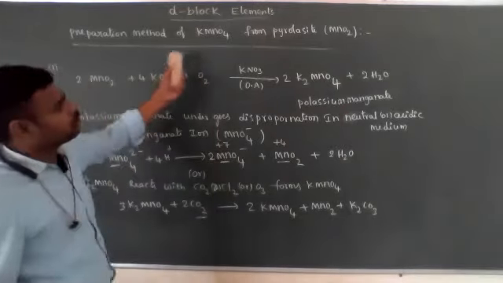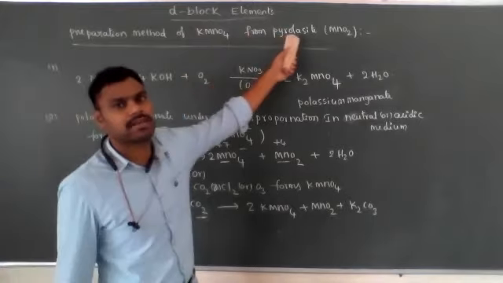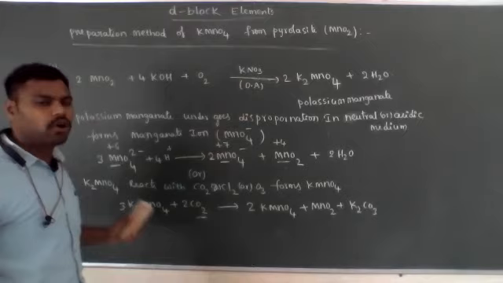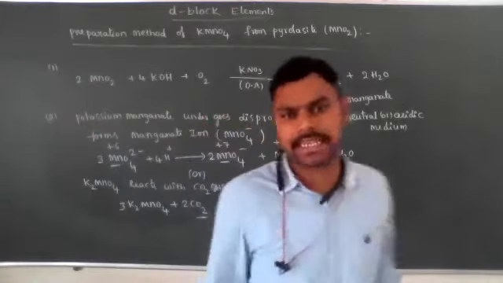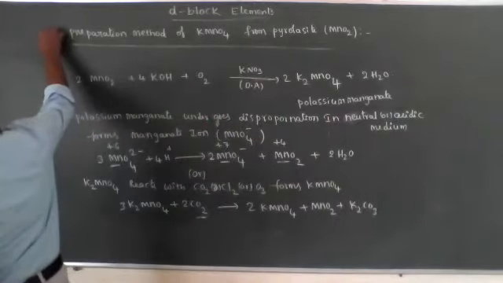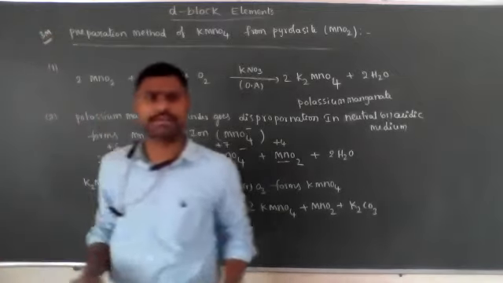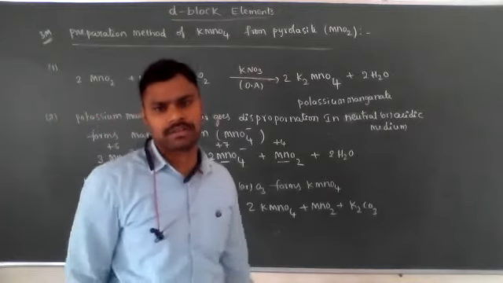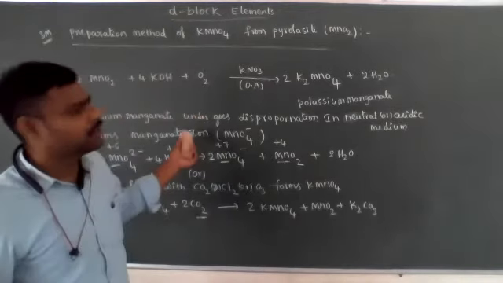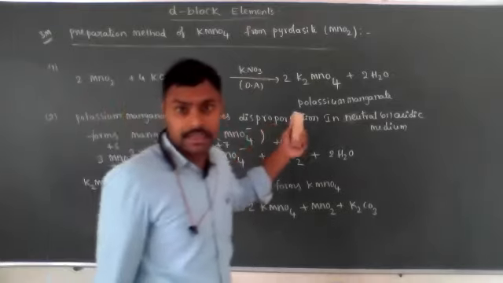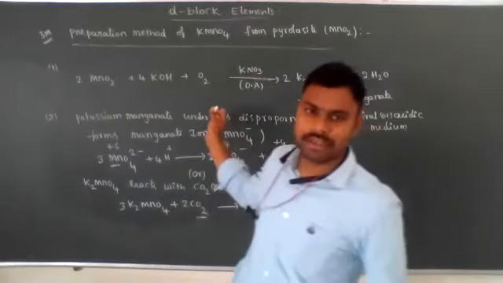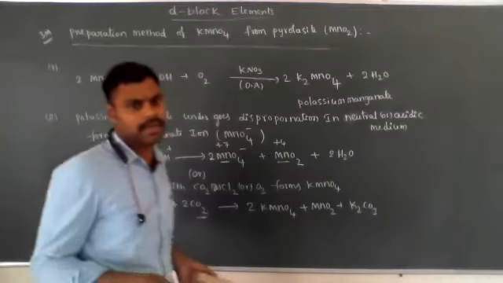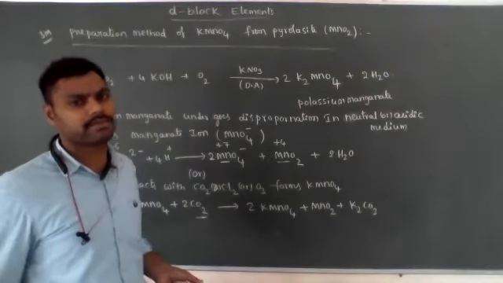Generally, we prepare KMnO4 from pyrolusite ore. The starting material is MnO2. This question is asked in the board examination every year, a compulsory 3 marks question. Either the K2Cr2O7 preparation method or the KMnO4 preparation method, any one question is guaranteed for 3 marks. If K2Cr2O7 is asked, then in the next year they will ask KMnO4, otherwise the reverse. But out of these two, if you have studied properly, you get one question compulsory in the board examination.